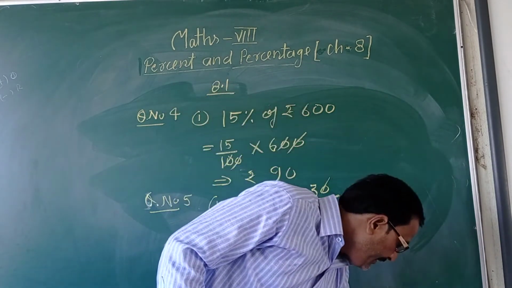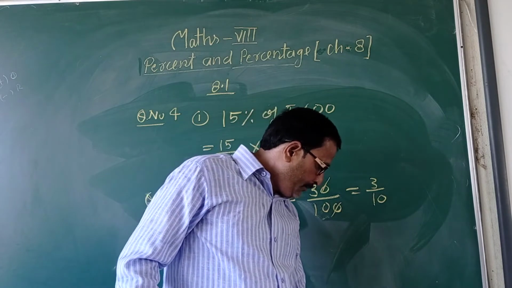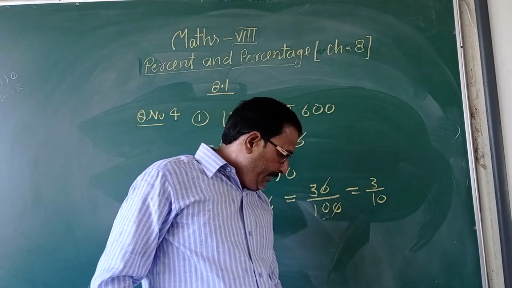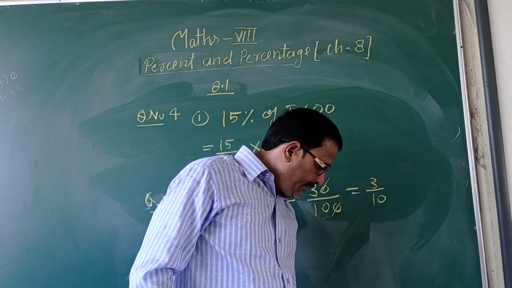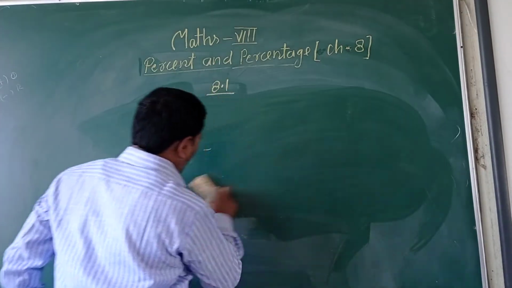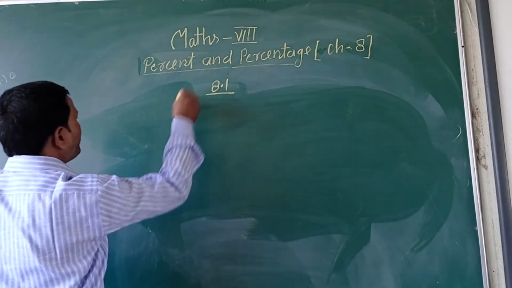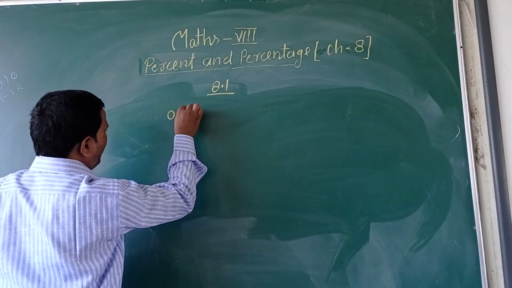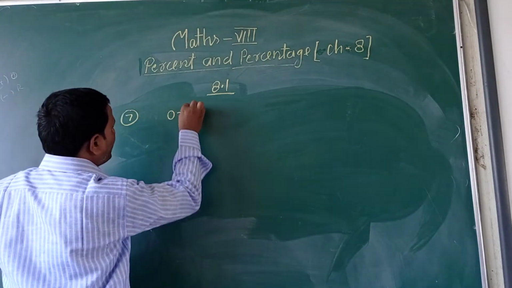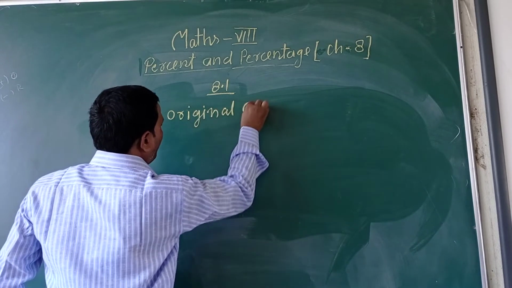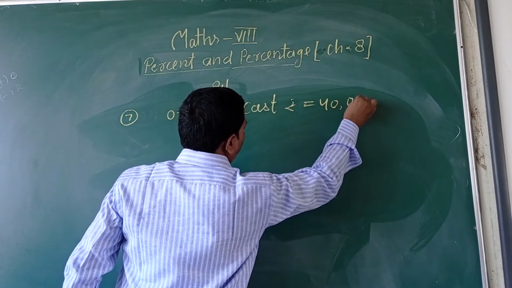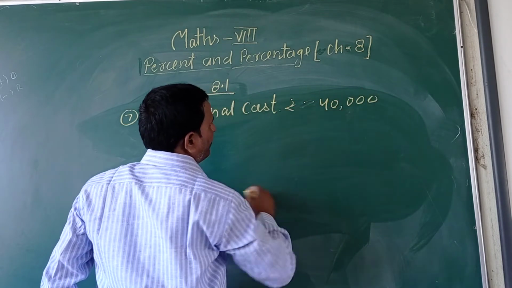Now see question number 7. Given a bike costing rupees 40,000 one year ago, now the cost is 30,000. Find the decreasing percentage. See, that is an easy question. The original cost is given as rupees 40,000.